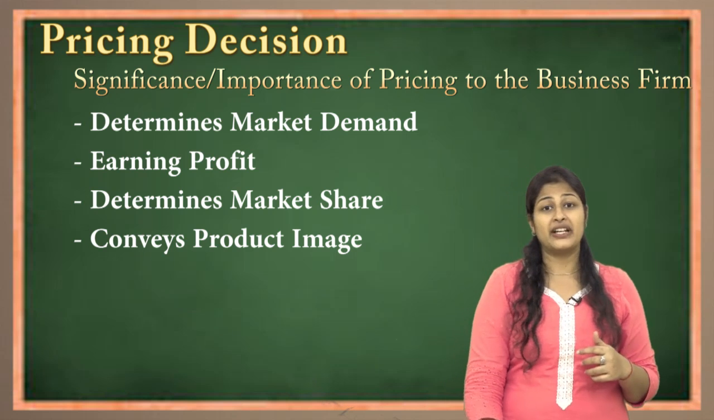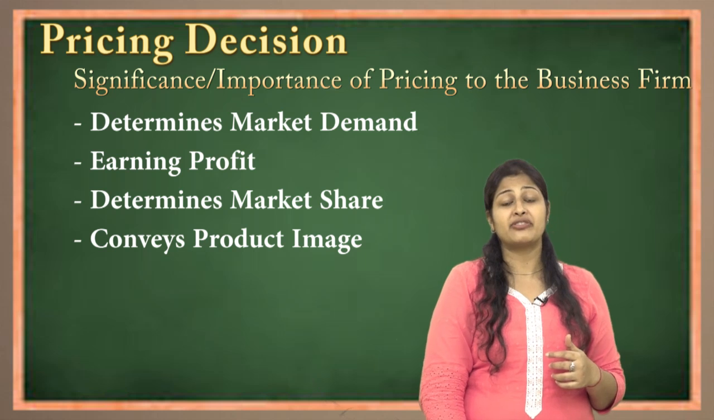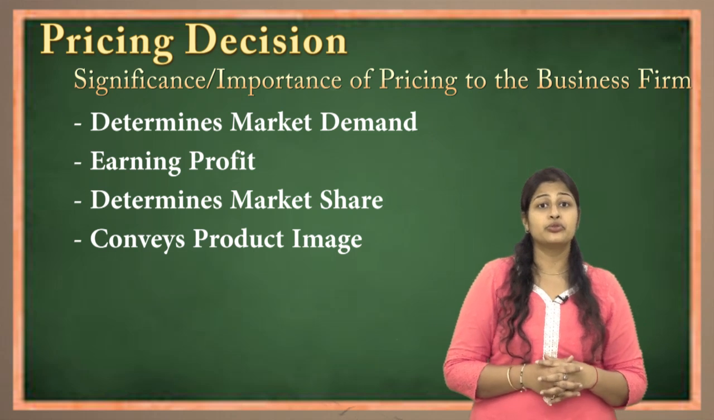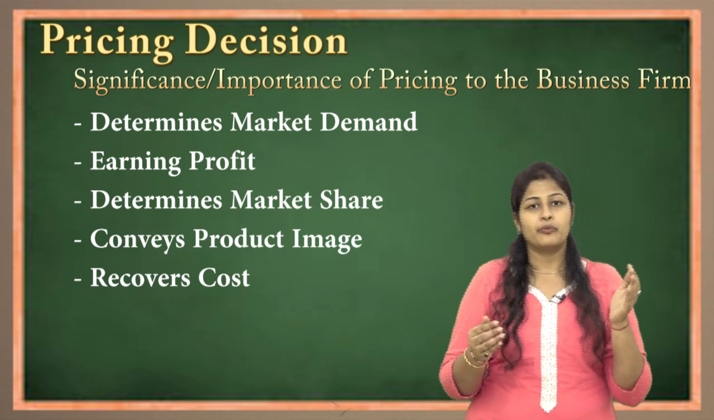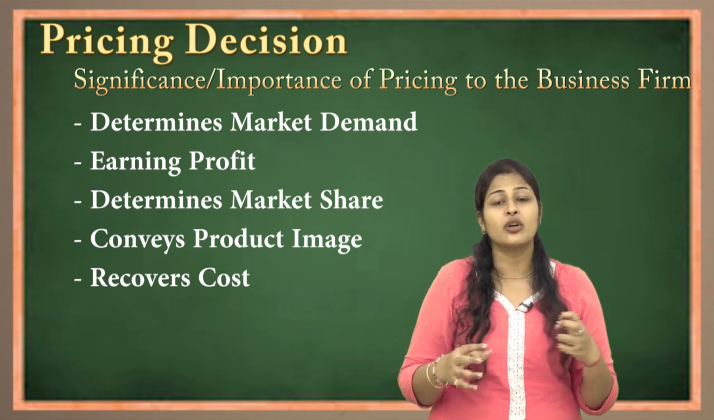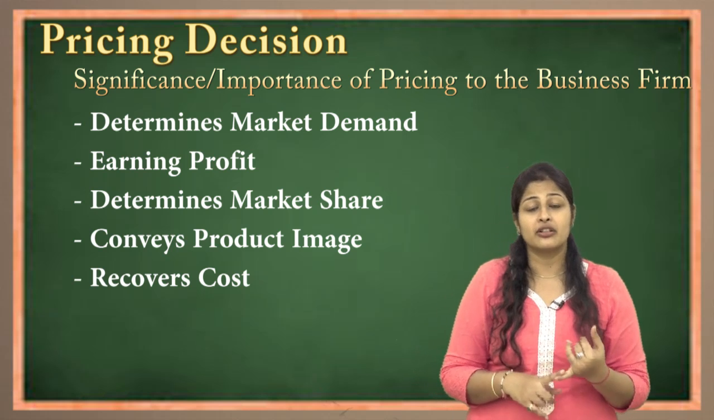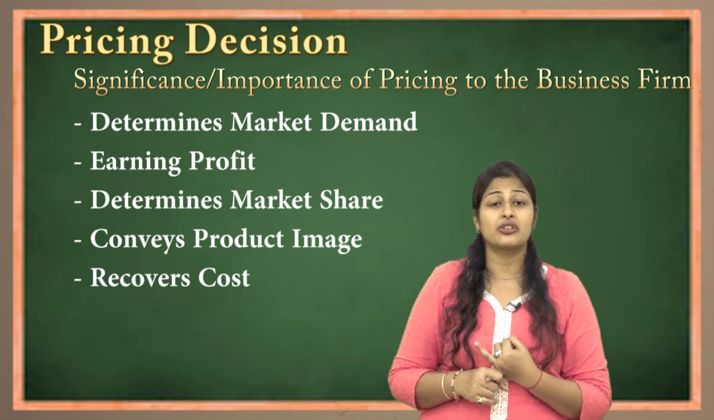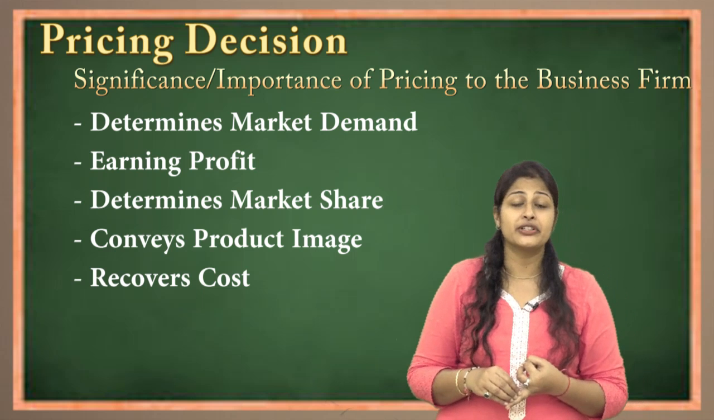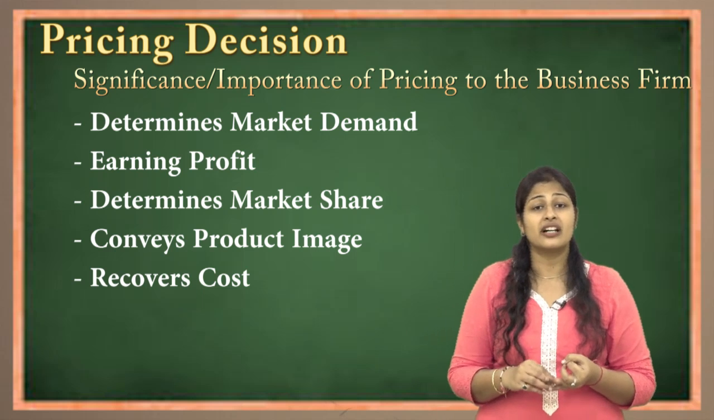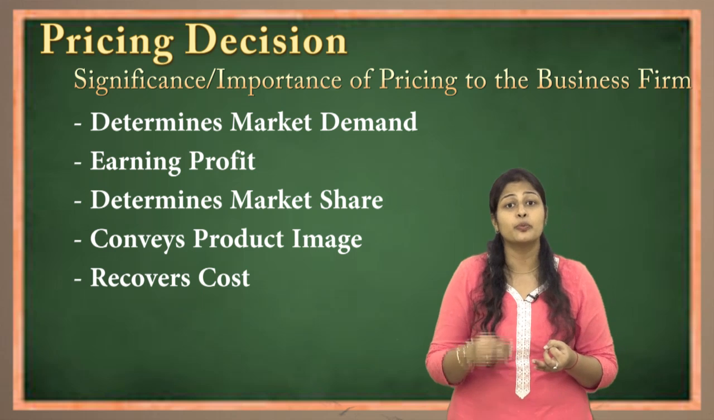Next is how pricing helps the manufacturer. Lastly, it helps to recover the cost. Now as I said, every product, when it is getting manufactured, involves various costs. Costs are divided further into fixed cost and variable cost. Fixed costs are like rent and everything. Variable costs are raw materials and all. So these costs are incurred by the manufacturer in order to produce a product.